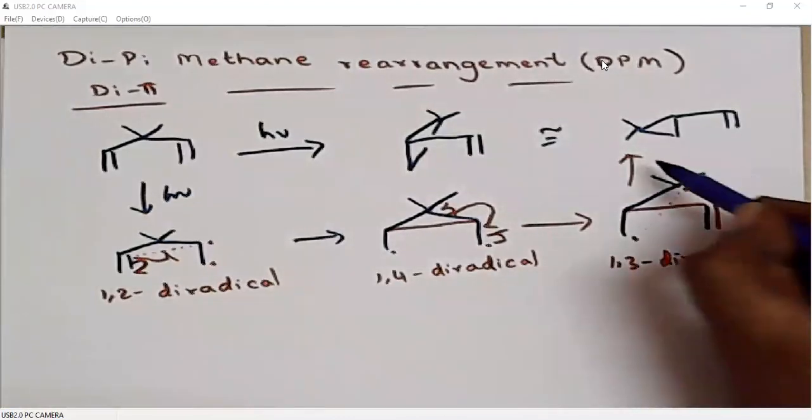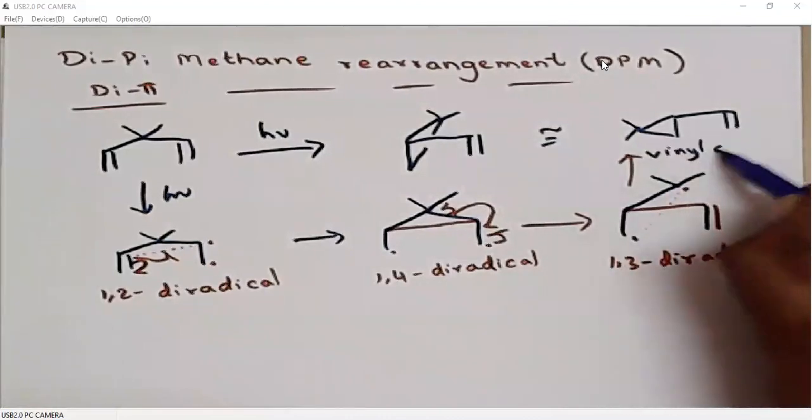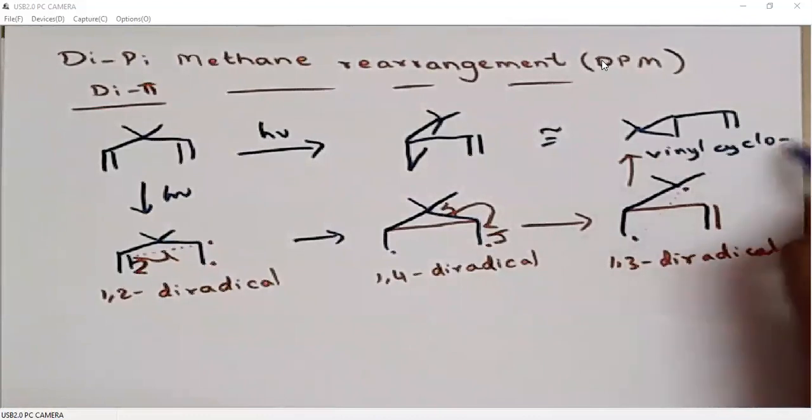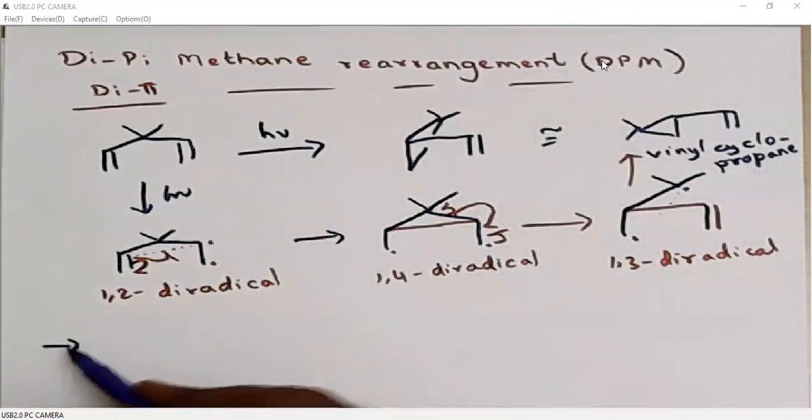These are called vinyl cyclopropanes. This is generally called vinyl cyclopropane. I'll give you some more practice problems.